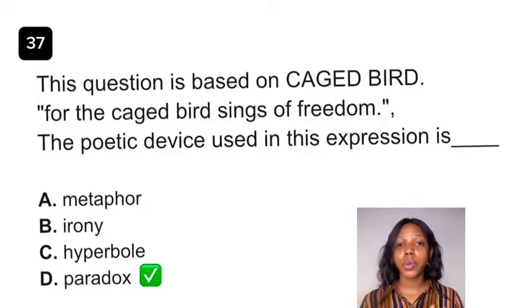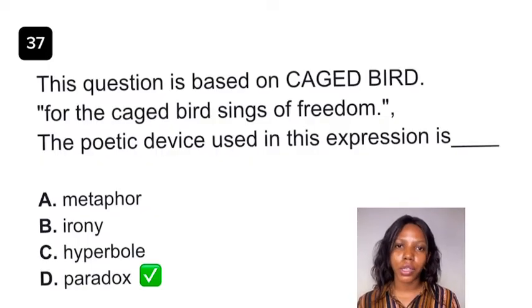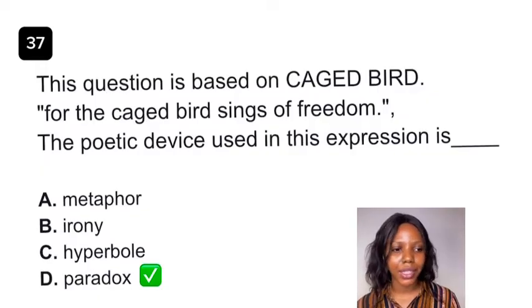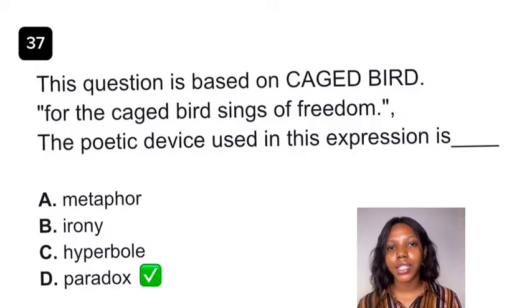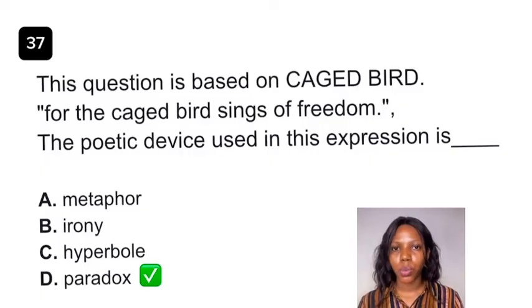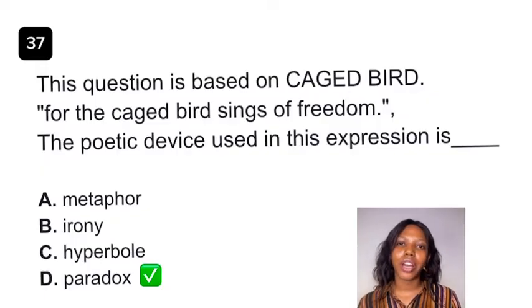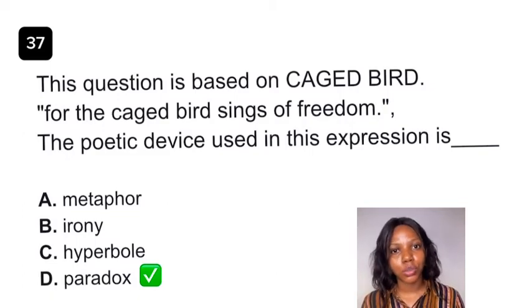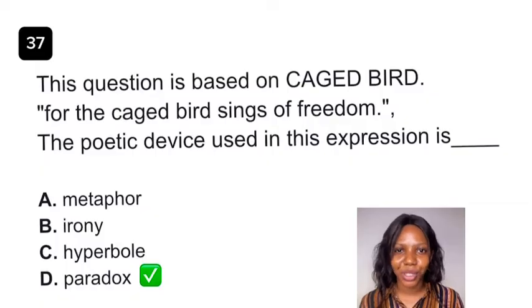Okay, so when we speak of metaphor, metaphor is the comparison between two things with the use of like, right? When we speak of irony, irony is saying the opposite of what you mean. But then there's something called situational irony. It's a type of irony, and that is when there's a discrepancy between what is expected and what actually happens. Okay, so it can be implied that the situational irony in this expression is a caged bird who sings of freedom. A caged bird should be mourning, should be sorrowful and sad, but then it's singing of freedom, right?